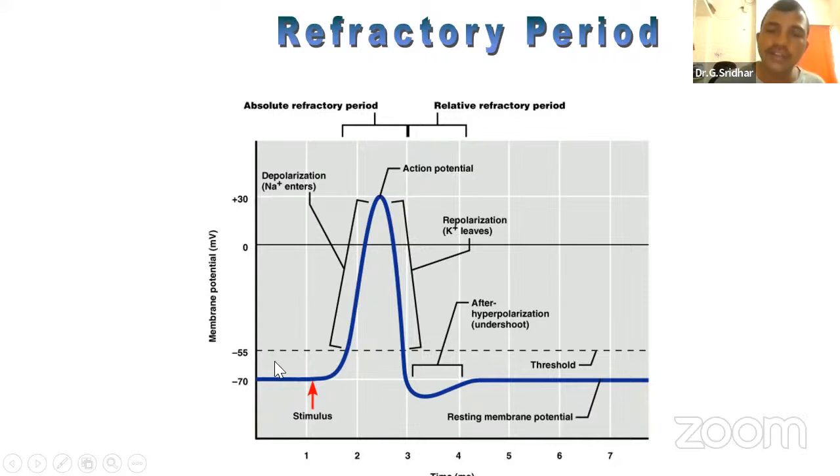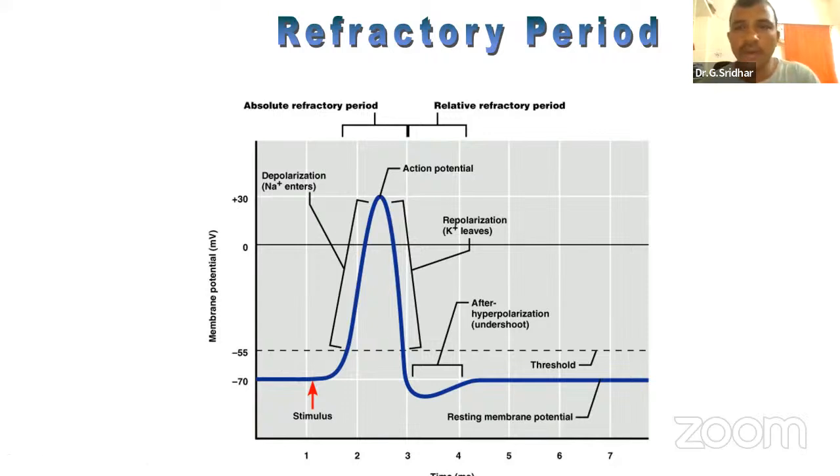Then what is threshold potential? Here you can see that red mark. I'm giving the stimulus here, but this is the resting membrane potential. At first I am giving the stimulus here. While I'm giving the stimulus, you find a rise in the graph. But you are not calling it directly an action potential, you are calling it threshold potential.